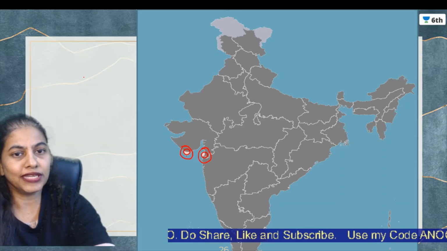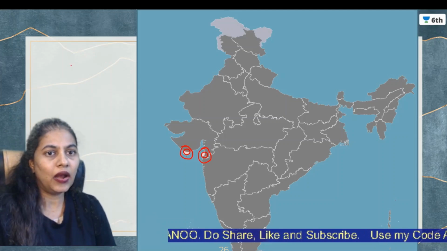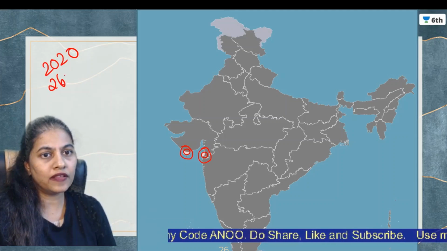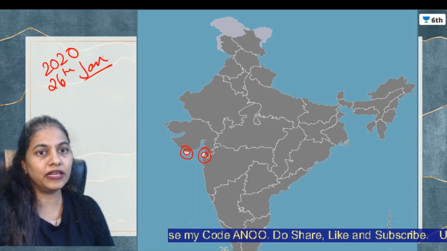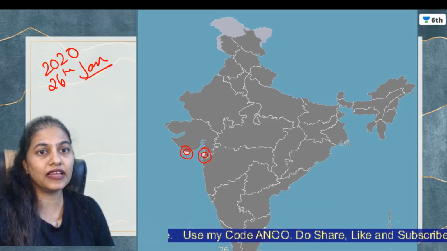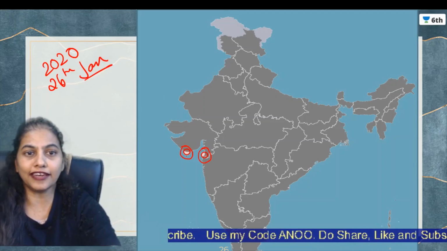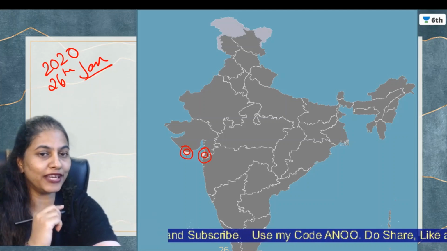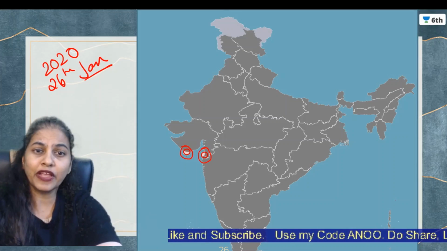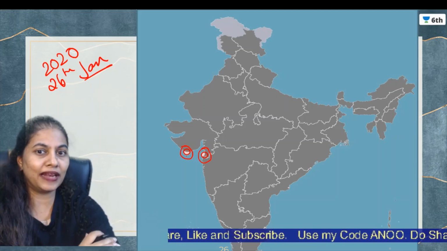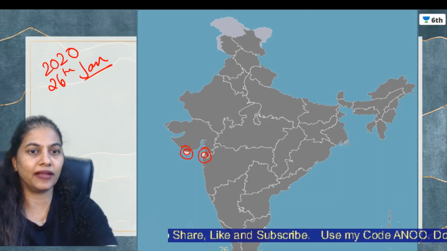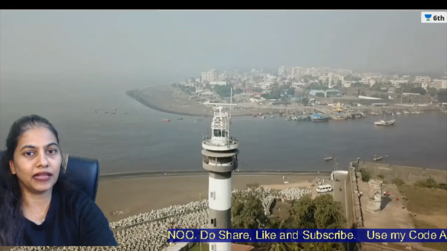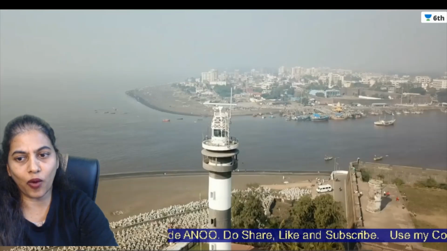So the fact is, on 26th Jan 2020, it was declared that these two union territories have been clubbed. The two union territories of Dadra Nagar Haveli and Daman and Diu are now clubbed and declared as one union territory, as they are located near to each other. So these two union territories have now been clubbed as one single union territory. That is the reason I took this topic together. Let's move ahead and see a wonderful video.